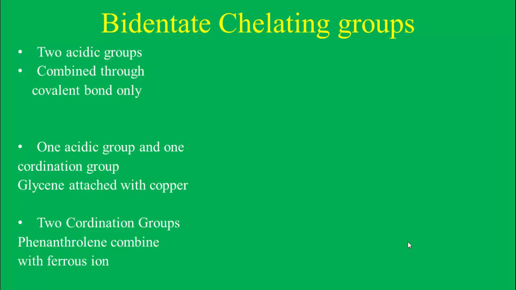There are 3 different types of bidentate chelating groups. First is the 2 acidic groups combined through covalent bonds only. Suppose this is the example. Here, these ligand or chelating groups can form only covalent bonds with the help of the oxygen atoms. This is the oxalate chelating group or oxalate ligand. The lone pair of electrons present on these oxygen atoms can form only covalent bonds, meaning there are two acidic groups present on these chelating groups.